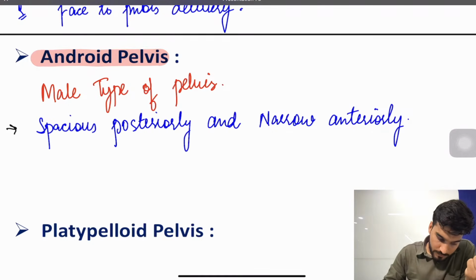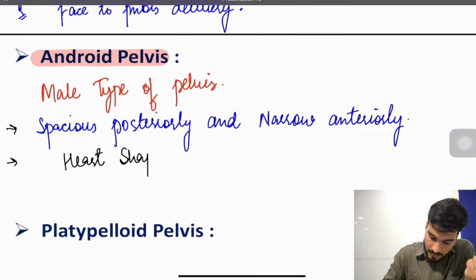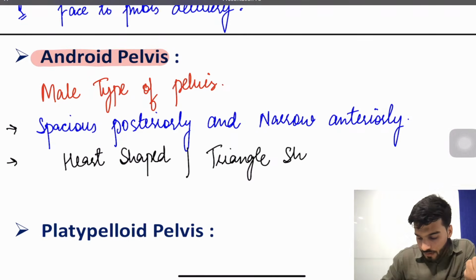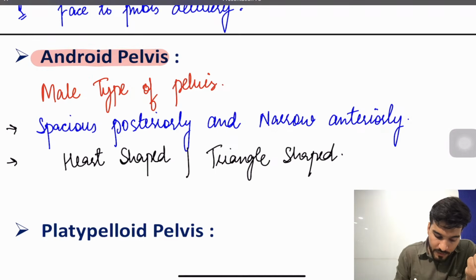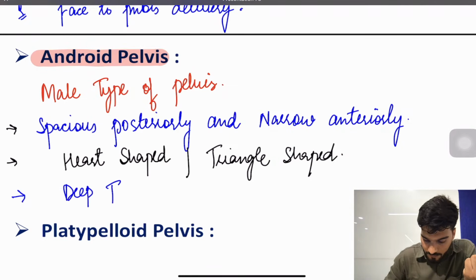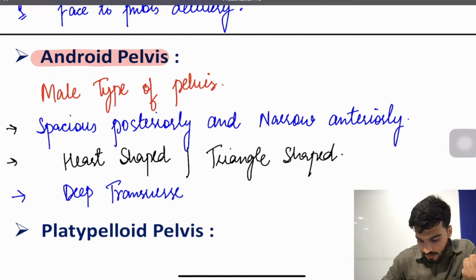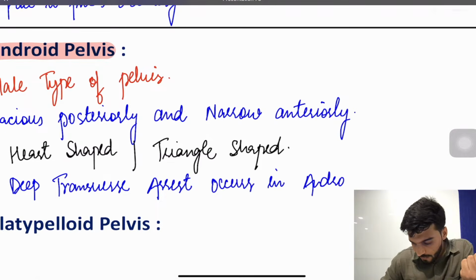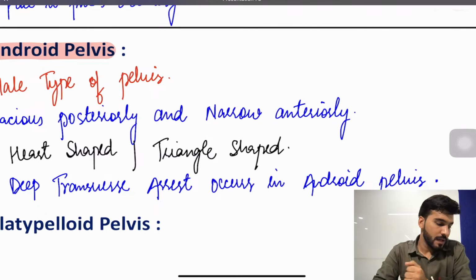Third, it is heart shaped or triangle shaped, and deep transverse arrest occurs in this type of pelvis. Deep transverse arrest occurs in android pelvis. Is that clear to everyone?